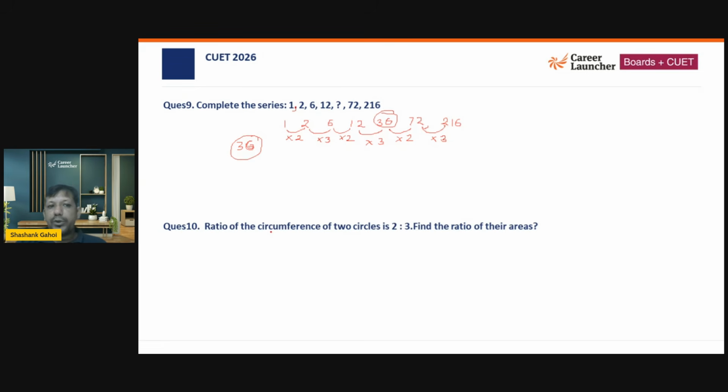Now, again, let me say this one: find the ratio of areas when the ratio of circumference is 2:3. The ratio of circumference is always equal to the ratio of radius. So the ratio of radius is given, that is equal to 2:3. Now, what is the ratio of area? The ratio of area is always going to be the ratio of radius whole square. So that is going to be 2/3 whole square, or I would say 4/9. So the ratio of the areas comes out to be 4/9, and that's how we can approach this question. Nothing much to do. This is a fairly direct question.